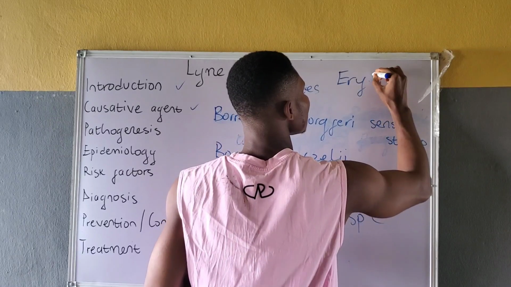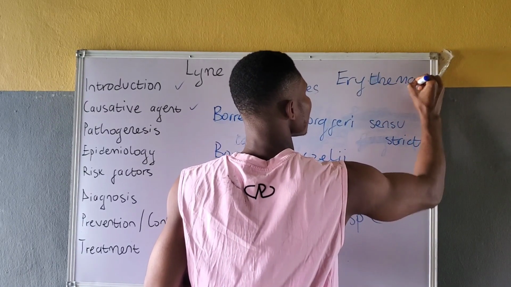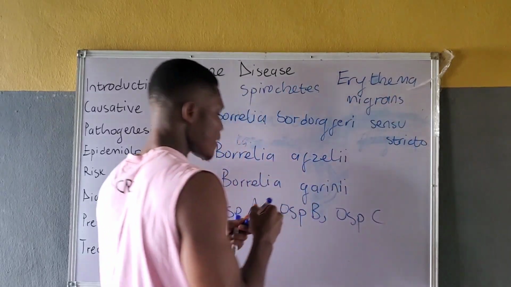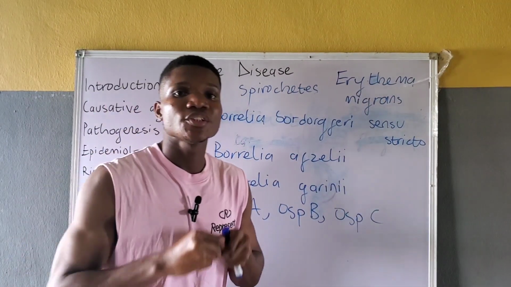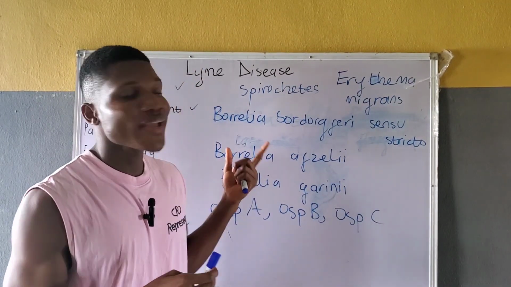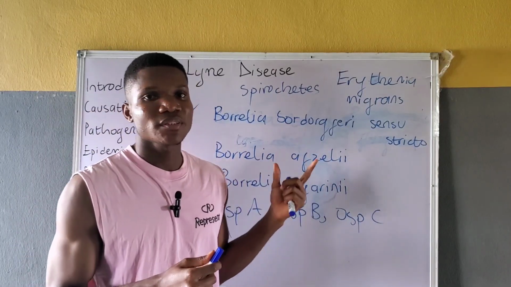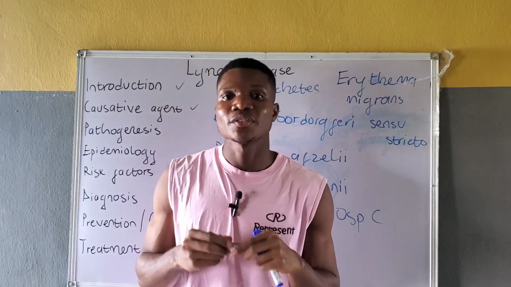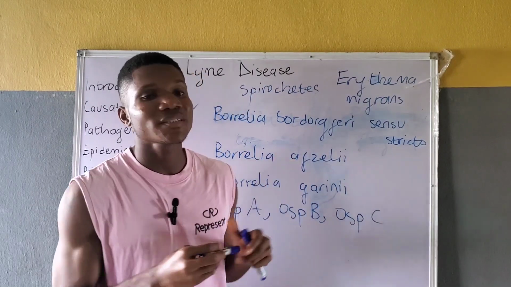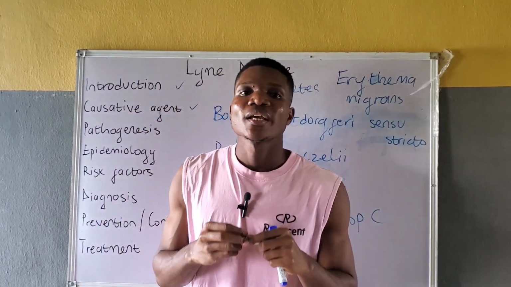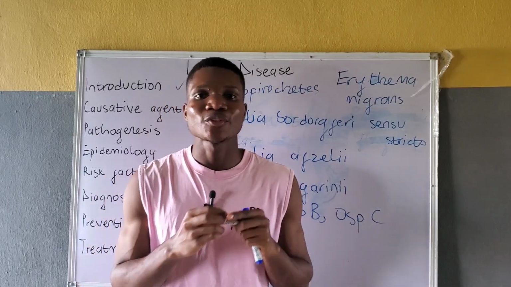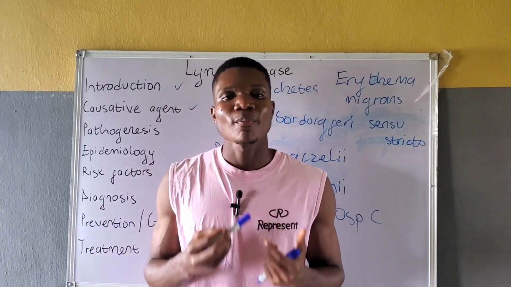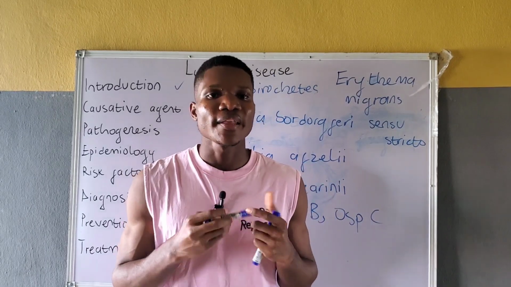Erythema migrans is basically a reddish lesion, and it is the hallmark of early localized Lyme disease, a very important diagnostic feature. Once the erythema migrans has formed, the pathogens spread hematogenously, that's through the bloodstream by entering little capillaries. They also spread via lymphatics.